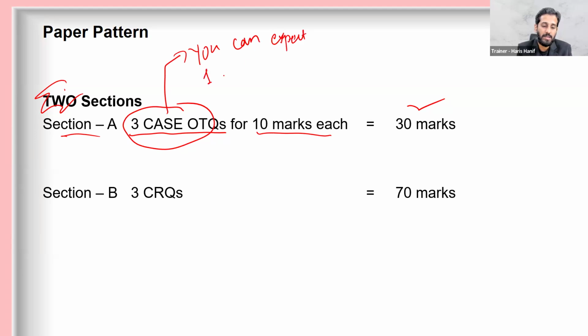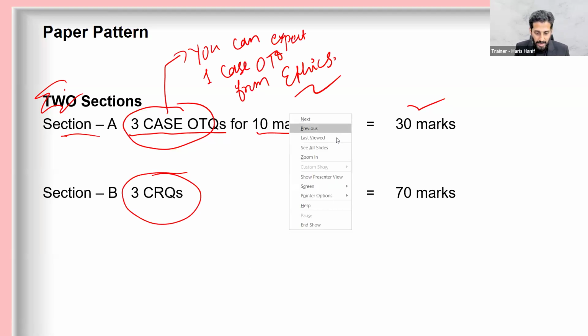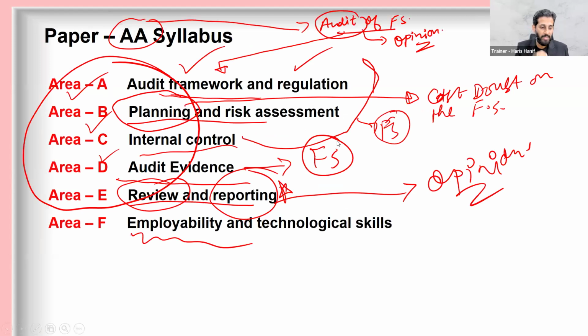You can expect 1 case OTQ from ethics. And there are 3 CRQs. Now see the magic. I should go back to the previous slide. You will be having 3 different case OTQs, and 3 different CRQs: 1 from this area, 1 from this area, and 1 from this area, confirmed. So you will be having these 3 dominating areas in your exam in the format of CRQs, right?